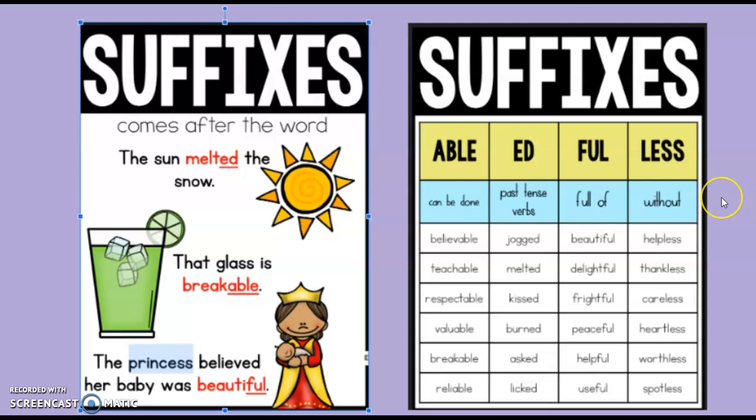So here we have it. Able means can be done. Ed helps us form the past tense of a word. Adding ful to the end of a word means full of, and adding less helps the word mean without. And now you'll have some time to practice this in your work packet,